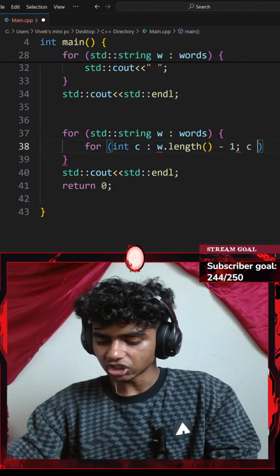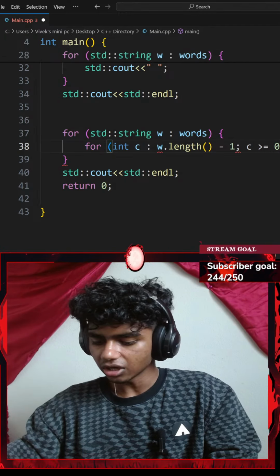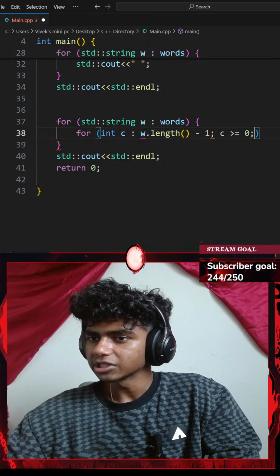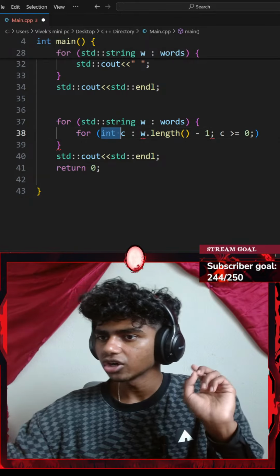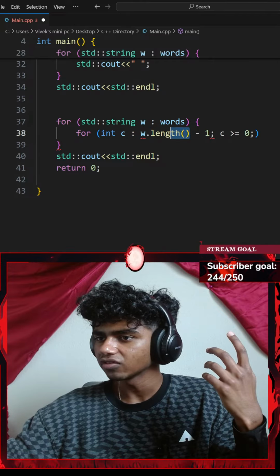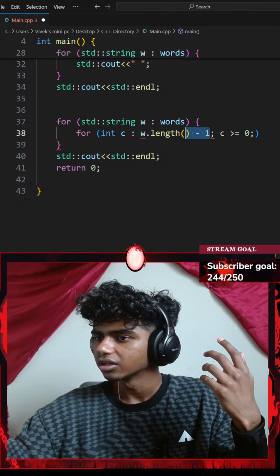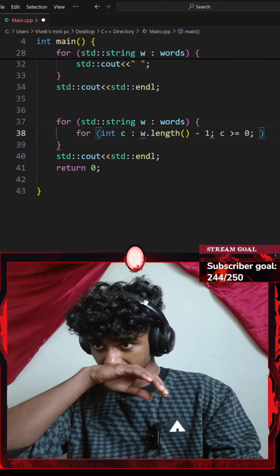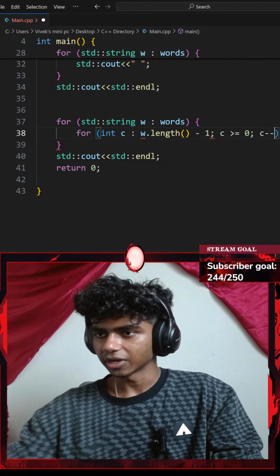If my character is greater than or equal to 0, am I messing up somewhere here? For every integer character in my word, my word dot length minus 1, while my C is greater than or equal to 0, I'll go with C minus minus.